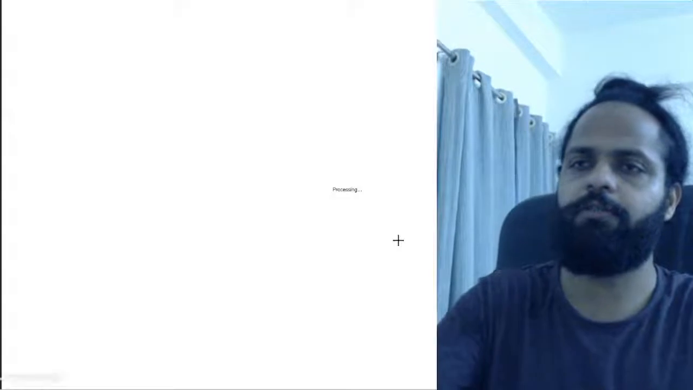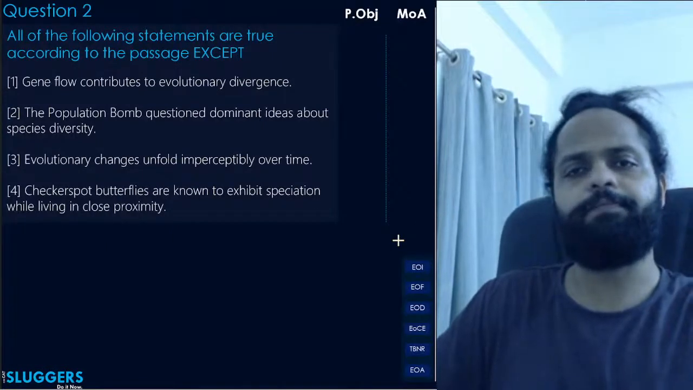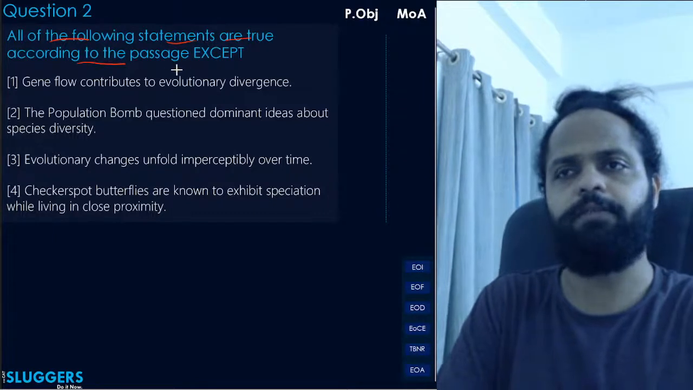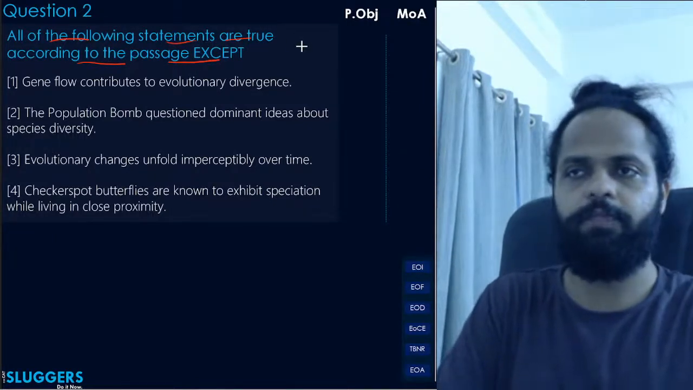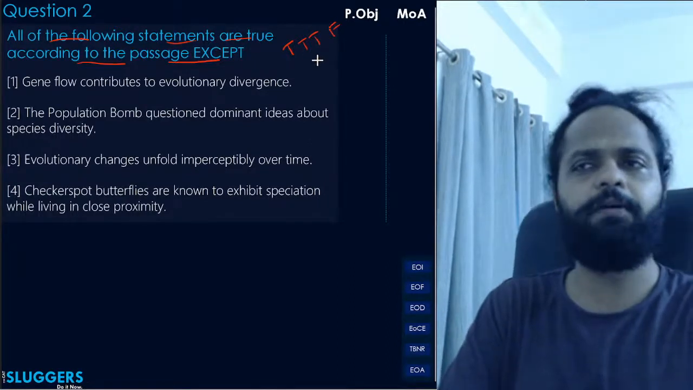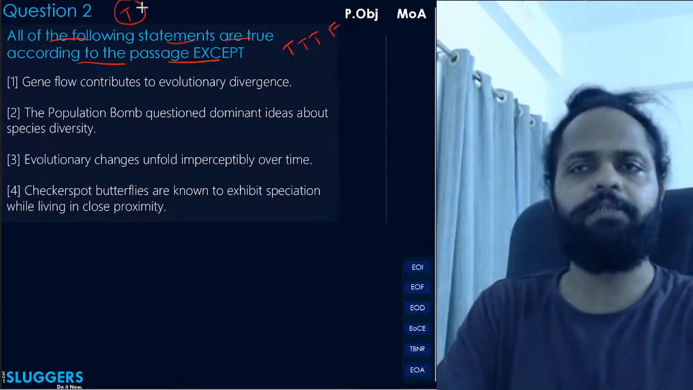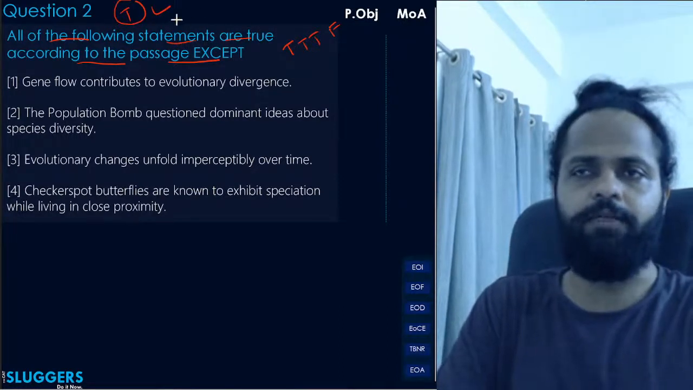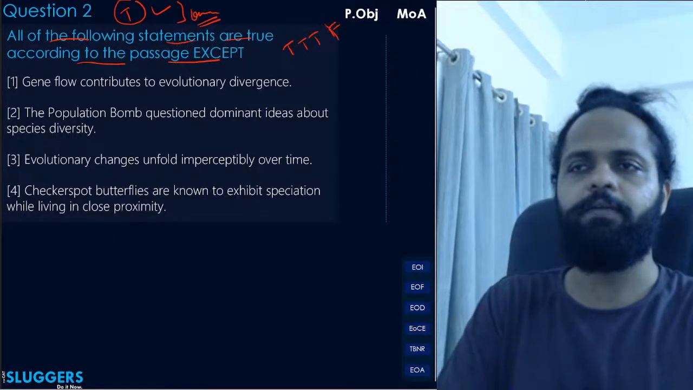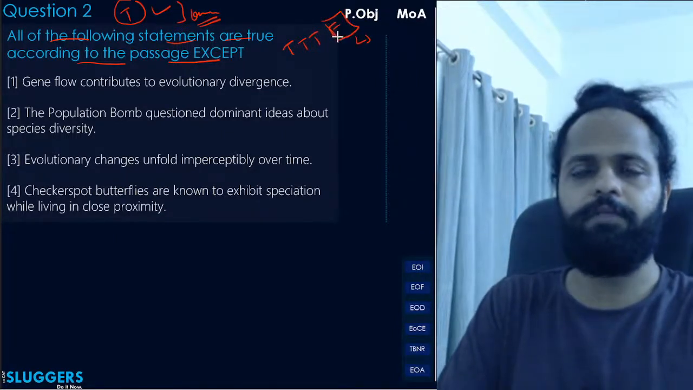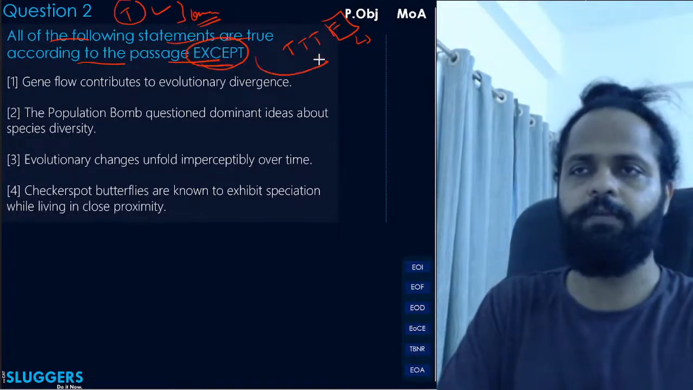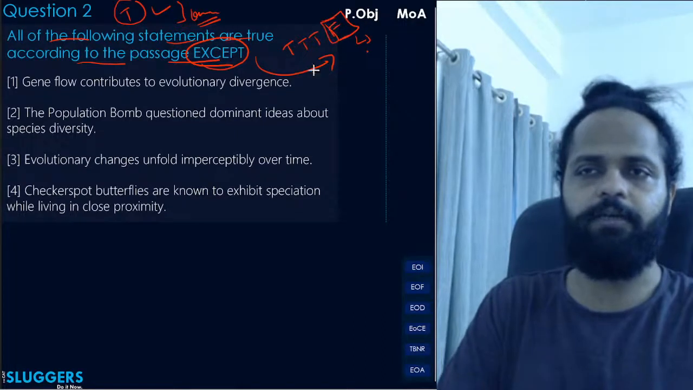Let's go to the next question now. All of the following statements are true according to the passage, except what? That means this is a triple TF scenario. This is an inversion scenario. What does an inversion scenario mean? Generally you take the correct statement as per the passage as the right answer. But in this case, the statement which is incorrect as per the passage will be the answer, because it says except here, right? So therefore you have to select the false statement as the answer.